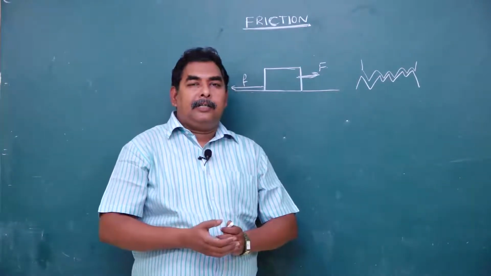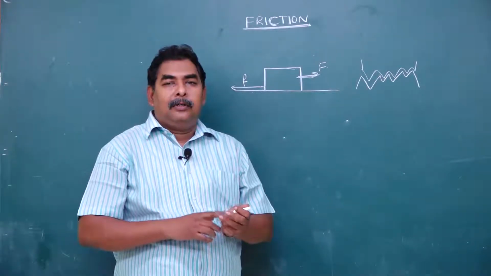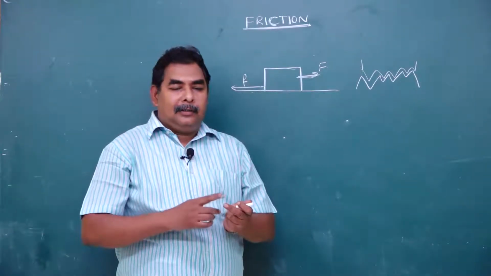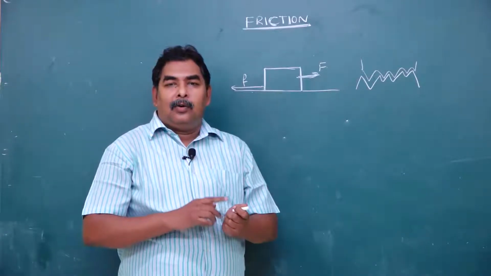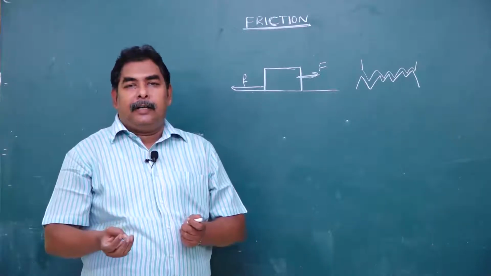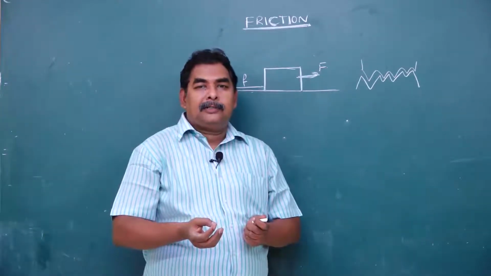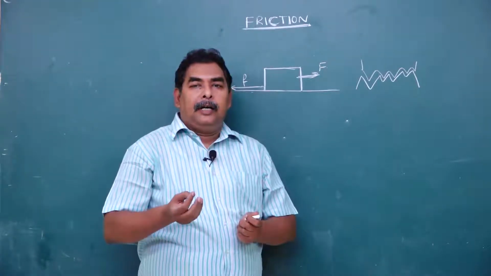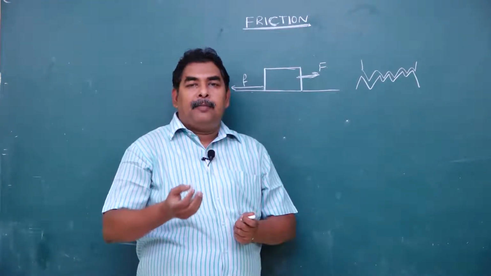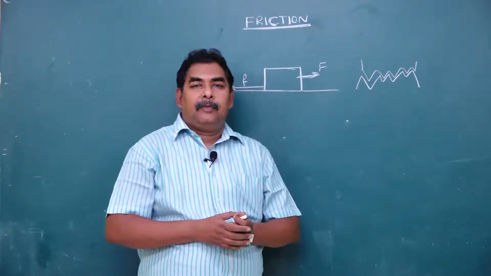What are the advantages? To walk on a road, to fix a nail to a wall, to hold an object. What are the disadvantages? Wear and tear of the machinery parts, and a large amount of heat is produced during the process, which causes damage to the machinery parts.